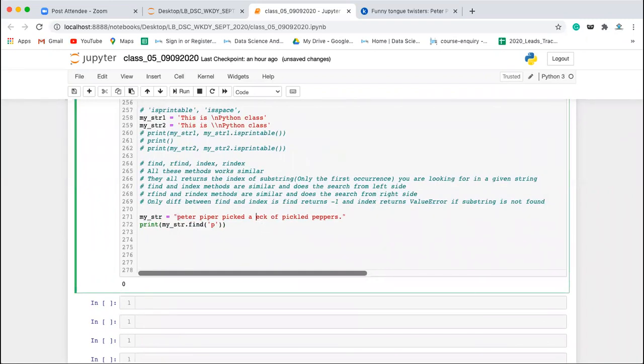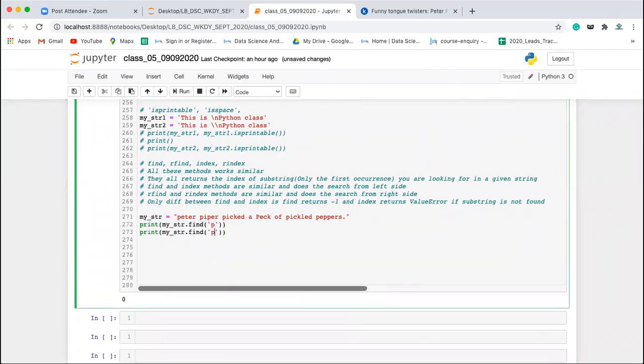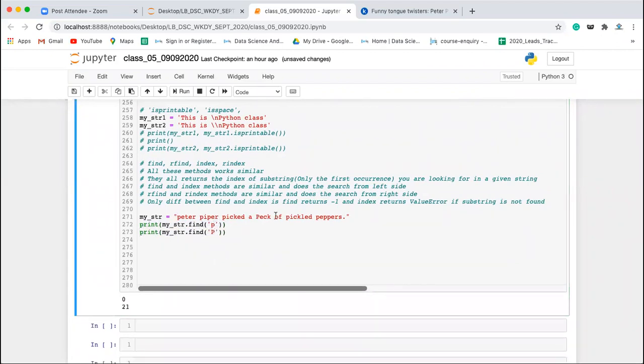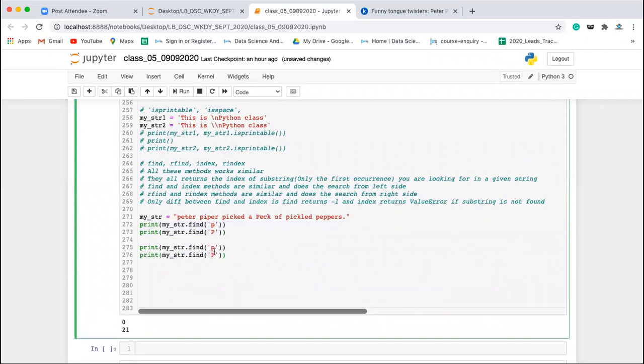Let's say if I want to check the first occurrence of the capital P, here it is going to give me 21. So the index of this P is 21. You can check with a single character, and you can check with a group of characters also. For example, I want to check what is the first occurrence of PIC.